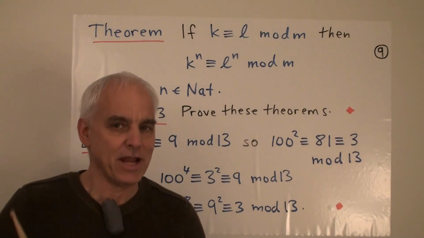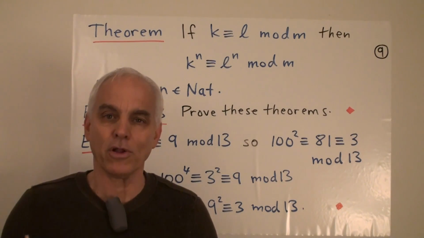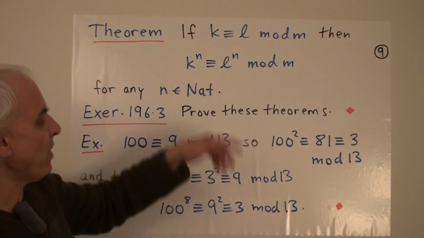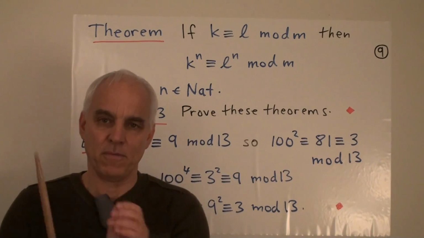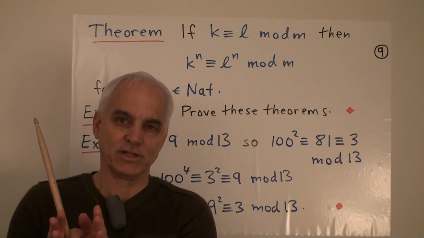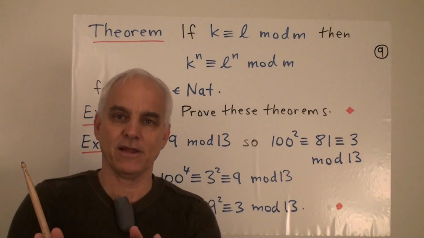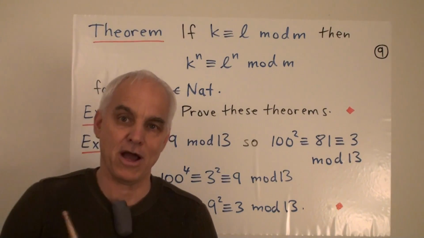That's what we're going to look at in our next video: two famous theorems of Fermat and Euler, which address what happens to powers of a number when you look at it from the point of view of a fixed modulus. What happens to powers of 10, mod 13, say, as the power keeps going higher and higher?